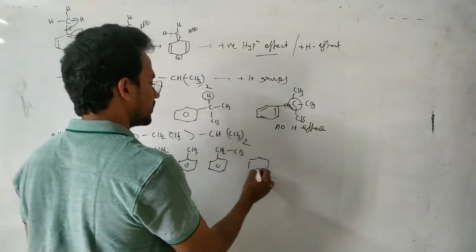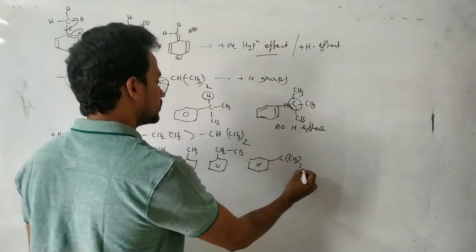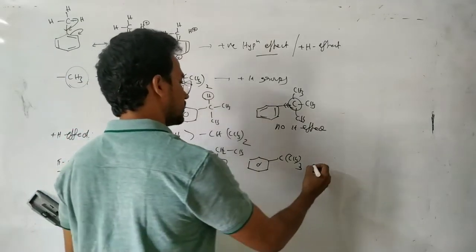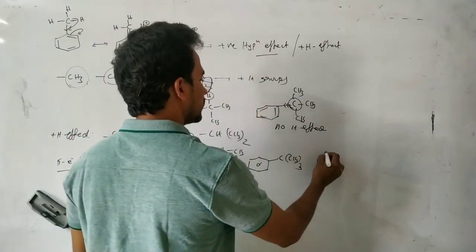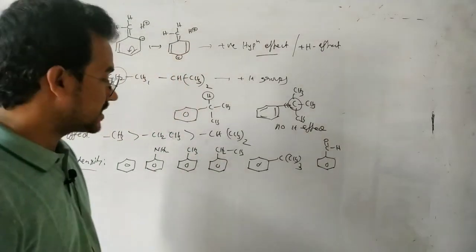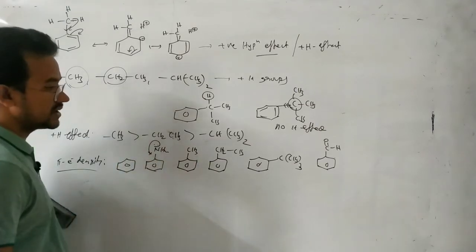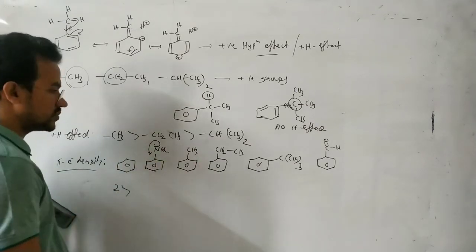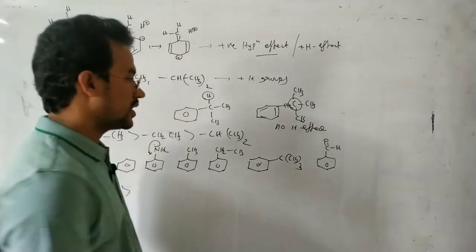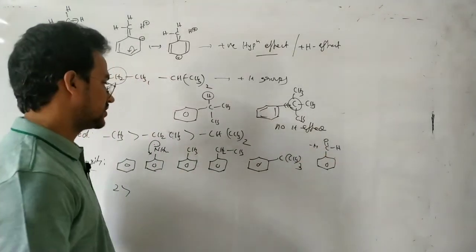CH2, CH3, tertiary butyl group, and one electron withdrawing group, minus M group. So which one has the higher pi electron density? Here NH2 attached benzene has a higher pi electron density because there is a plus M group, a strong donating group. Now it is a minus M group, that decreases electron density.